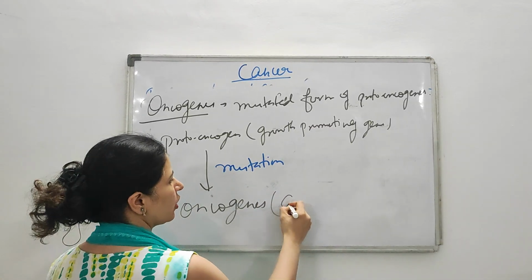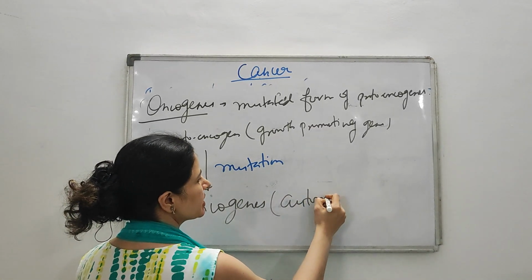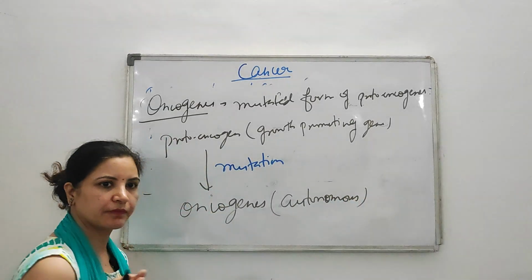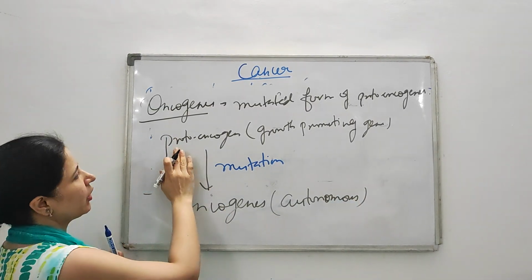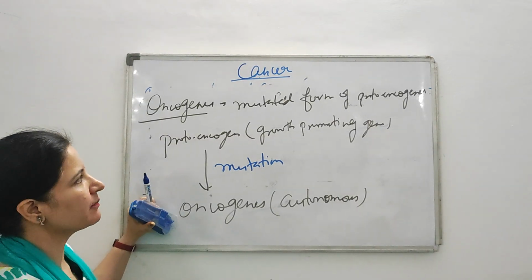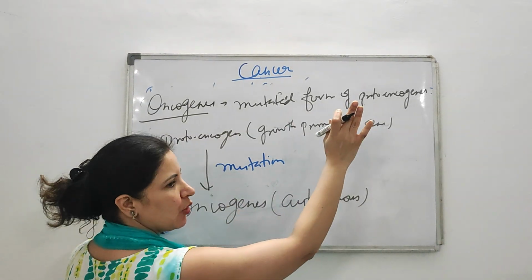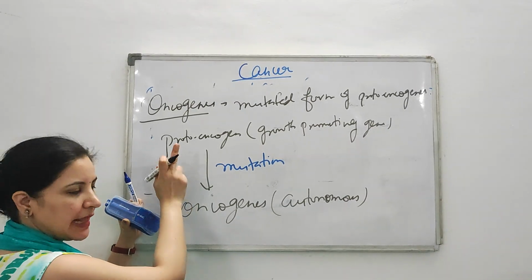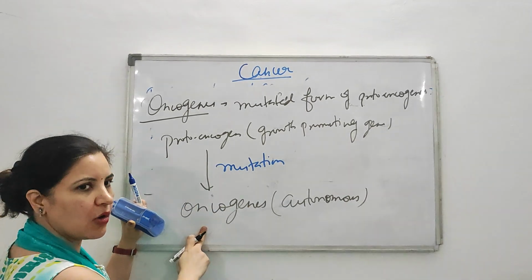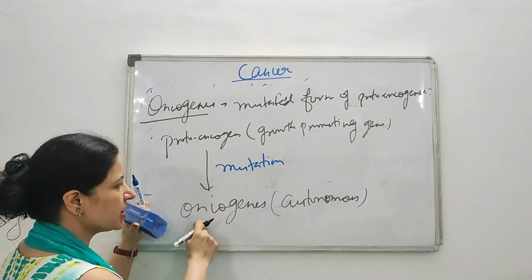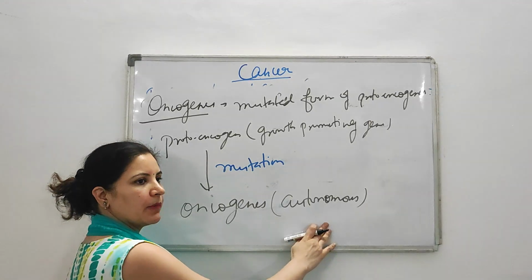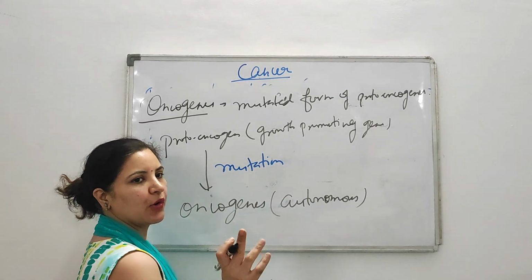And these genes are autonomous. Autonomous means these undergo uncontrolled proliferation. Got it, everybody? So what is an oncogene? Oncogenes are nothing but the mutated form of proto-oncogenes. When some kind of mutation occurs in proto-oncogenes, they convert into oncogenes. And when the conversion occurs, these are autonomous. That means these undergo uncontrolled proliferation.